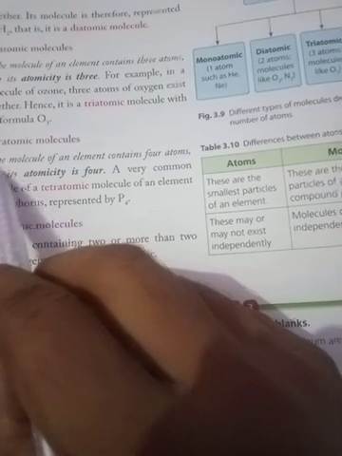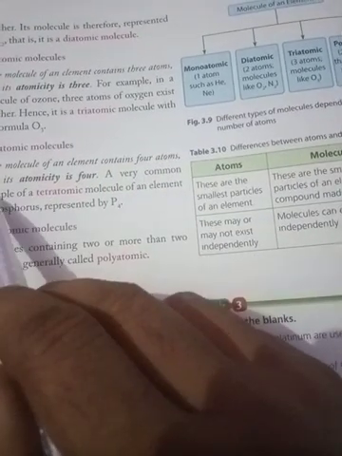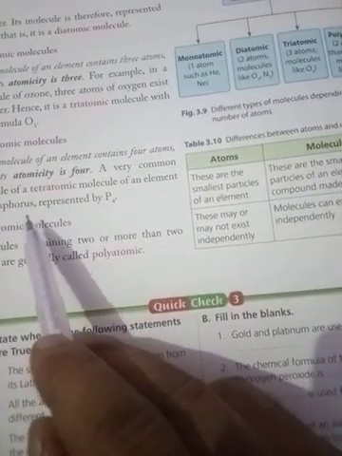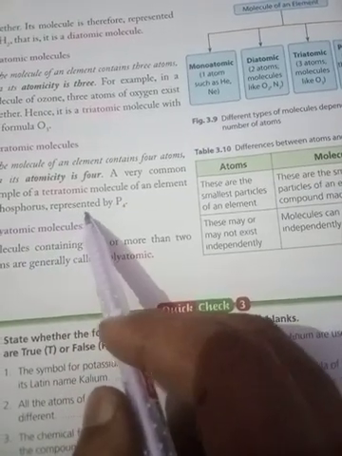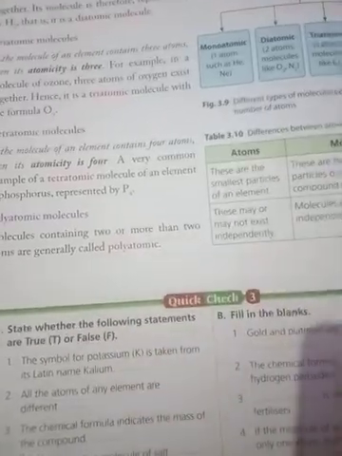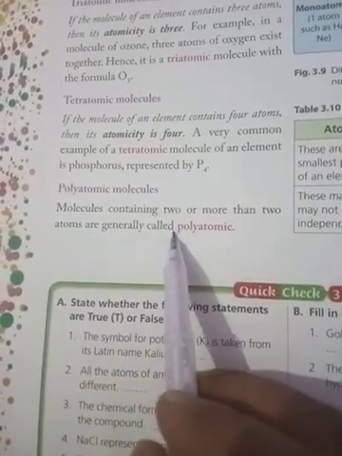Tetraatomic: if the molecule of an element contains four atoms, then its atomicity is 4. For example, phosphorus, which is represented by P4. Polyatomic: molecules containing two or more than two atoms are generally called polyatomic.